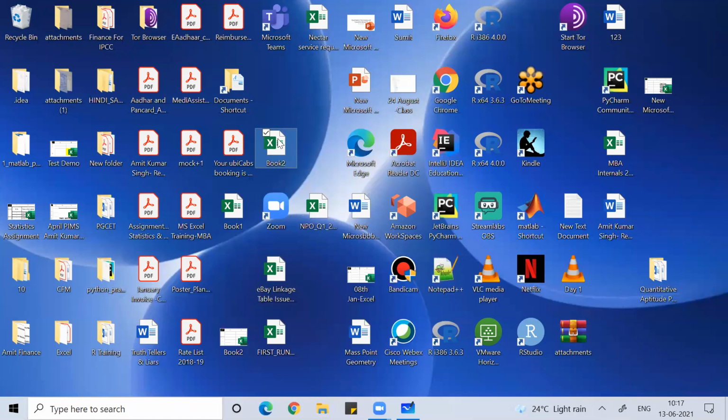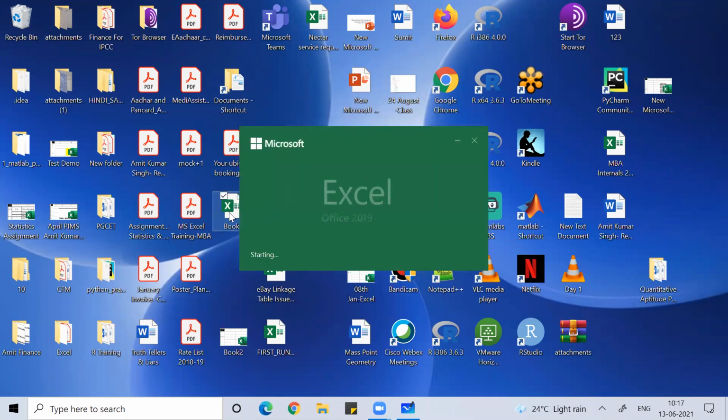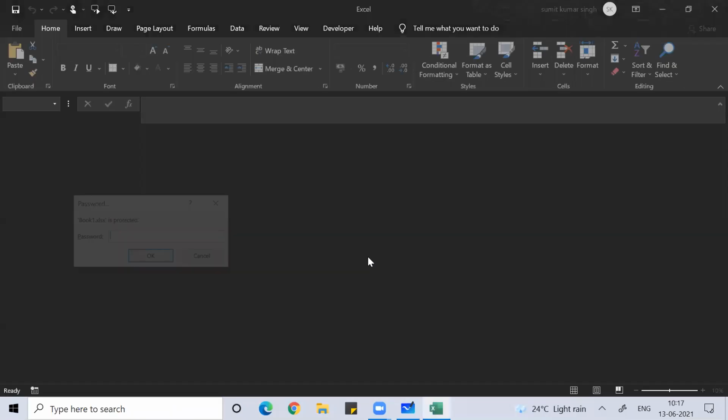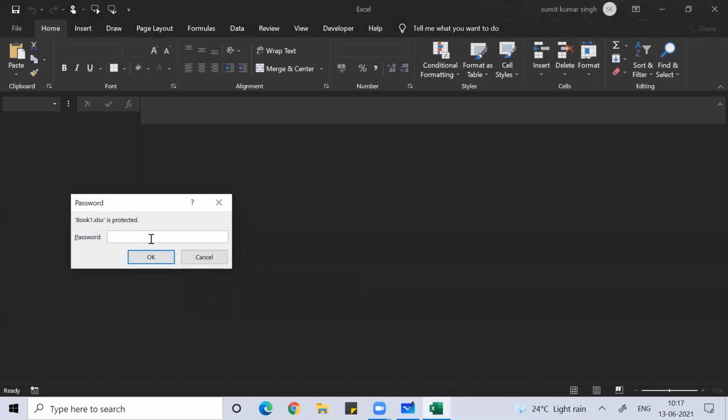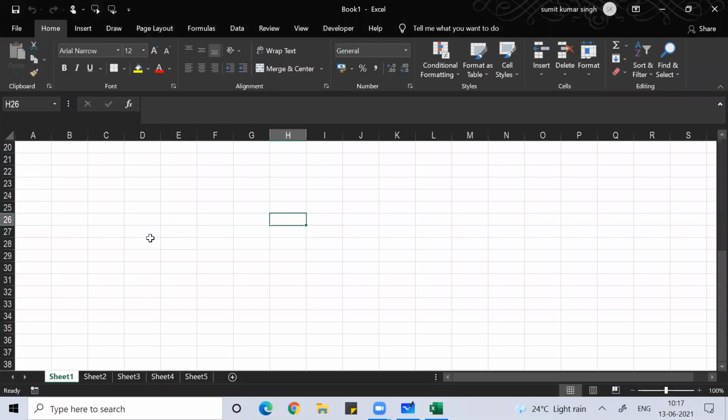Searching for Book1 on the desktop would be a big pain. Then Book2 is there. Book1, yeah, I got Book1 also. I hope this is the same one. Now you can see it is asking me for the password. Is this clear, everyone? So you put the password, then only it will open. Any doubt?